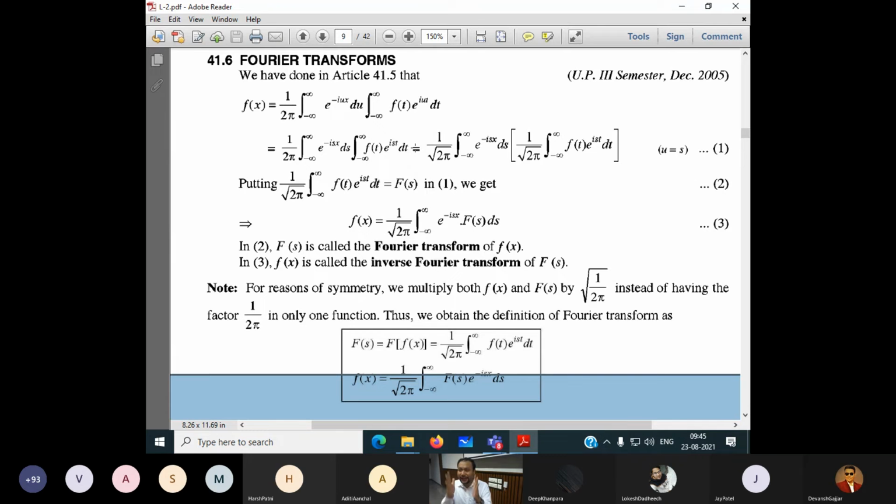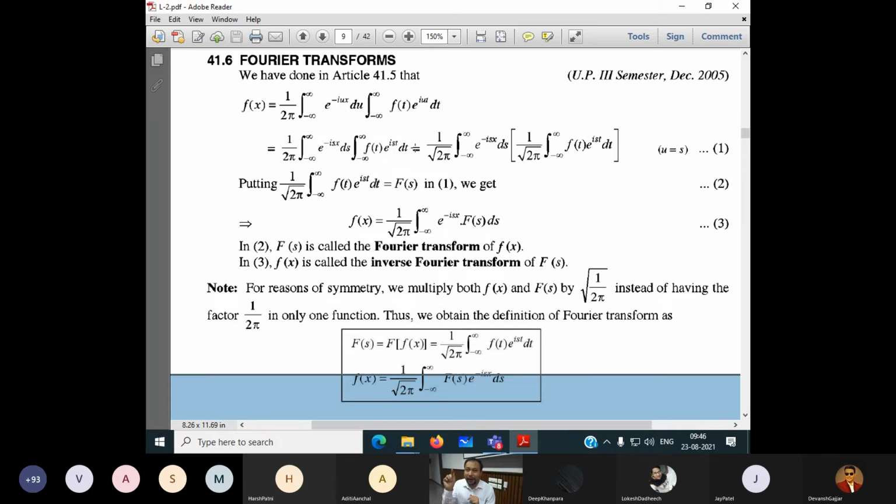But in the case of Fourier series, if I take only the real part, S, we are not talking about this complex part. Now to maintain the symmetry along the imaginary part, if you want the details, I have to explain the theory. If the y axis is the imaginary part and the x axis is the real part, then to maintain this you have to multiply by 1 by square root of 2π. Why is it different depending upon the coordinate system? First quadrant, second quadrant, third quadrant and fourth quadrant.